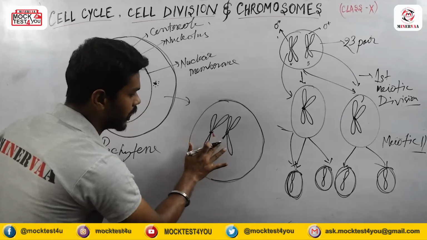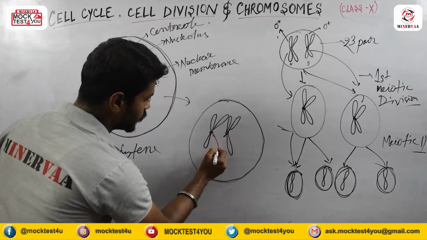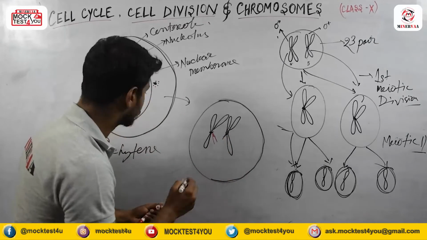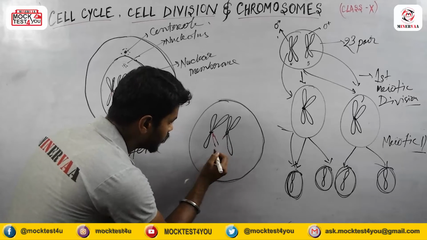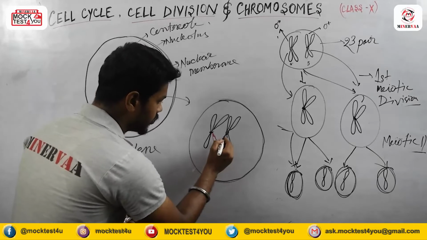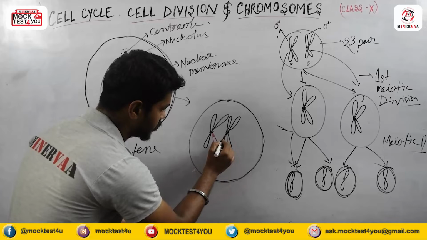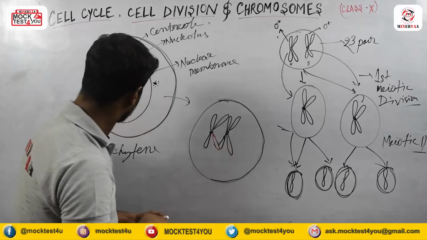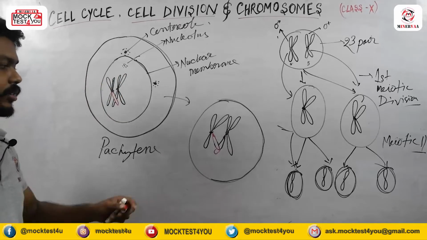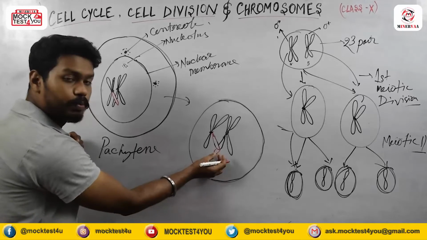the diakinesis will occur, and during diakinesis, these chromosomes already share their genetic material. They almost start to detach from each other, but they will remain attached, but for a few portions only.